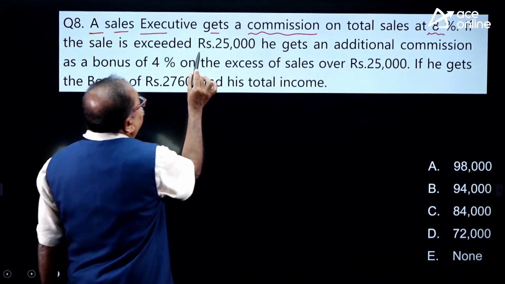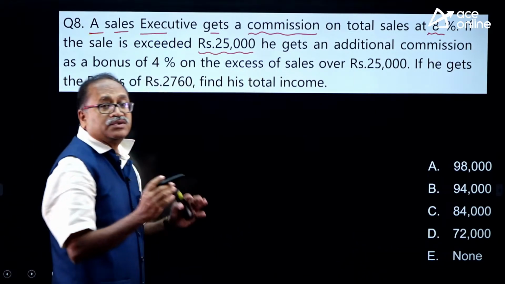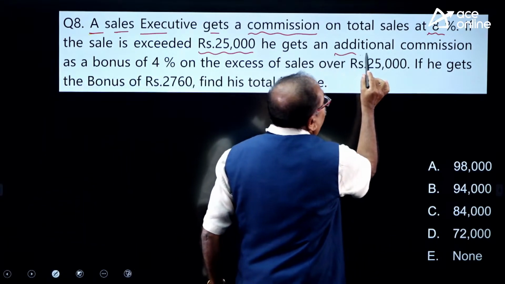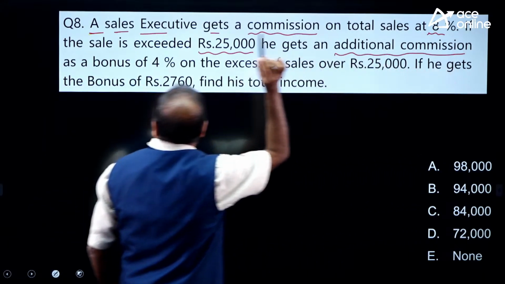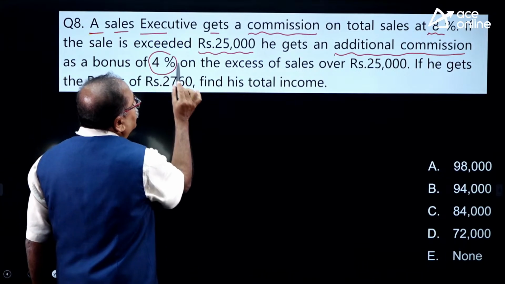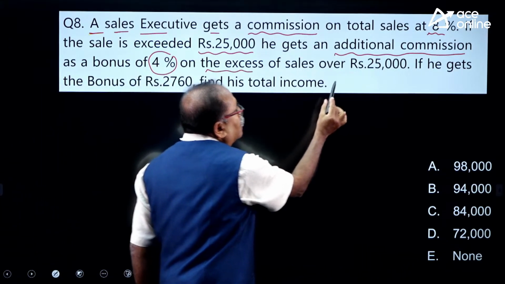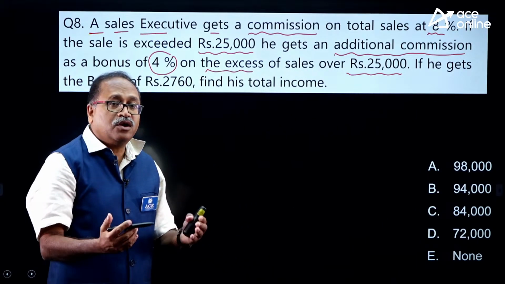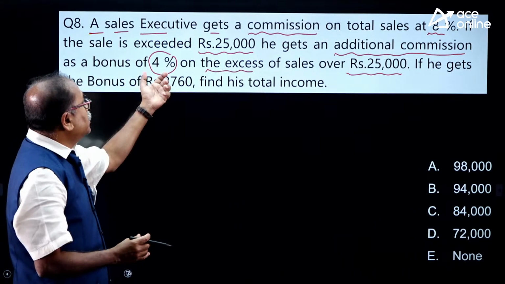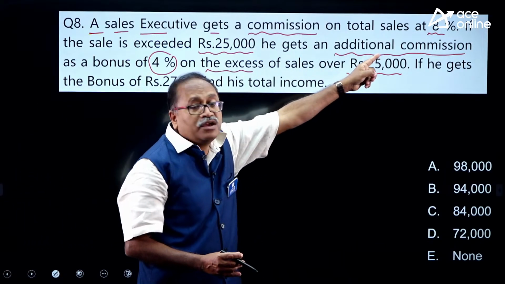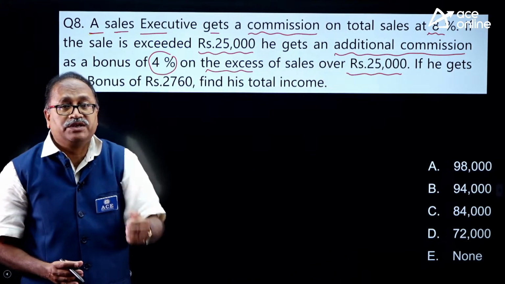If the sales exceed rupees 25,000, more than 25,000, then he gets an additional commission. And what is that additional commission? A bonus of 4% on the excess sale over rupees 25,000. On the excess sale over 25,000, he will be getting a bonus of 4%. But on the total, he will be getting a commission of 8%.